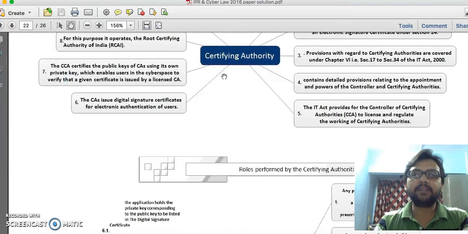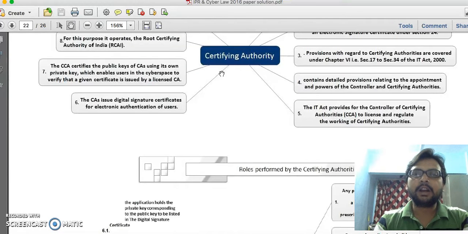Now remember, whenever a CA issues a certificate, there is also a digital signature present on that digital certificate. For example, if I apply for a digital certificate to TCS, first TCS is going to look at the concern, why I need the certificate, and whether I'm eligible or not.